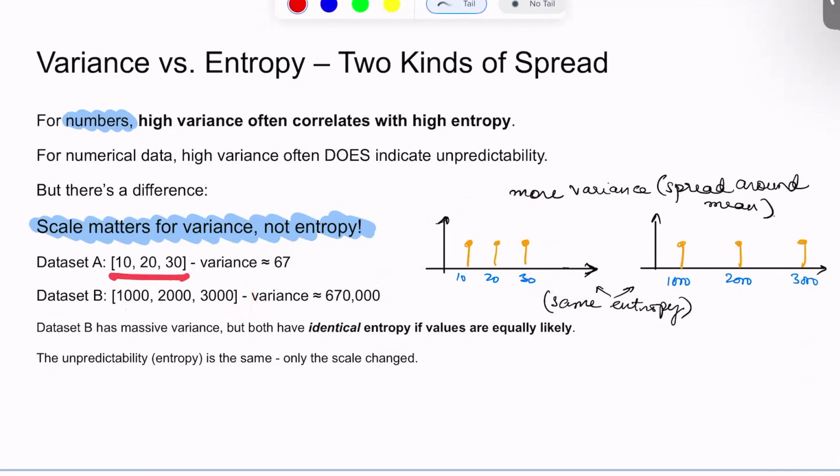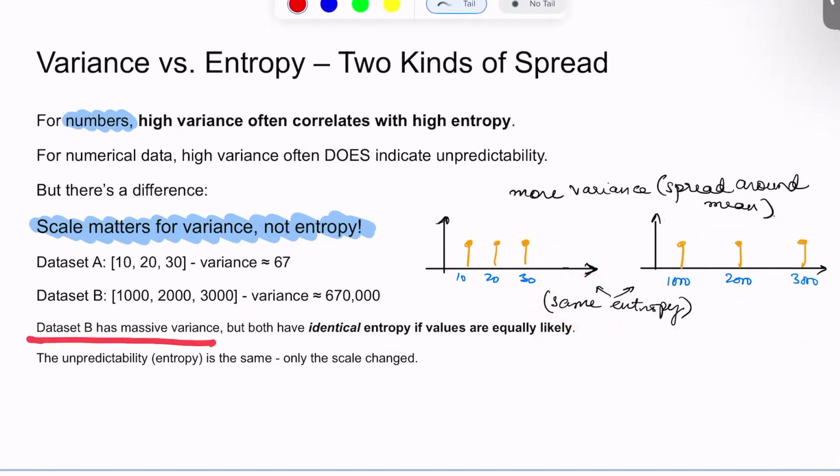But if we calculate the entropy for both these data sets, with a distribution for data set A looking something like this and for data set B something like this, we can see that the spread of values in both these cases is actually controlling the variance. So this would be exploded, but because all the values are equally likely, the entropy is going to be the same for both these distributions.